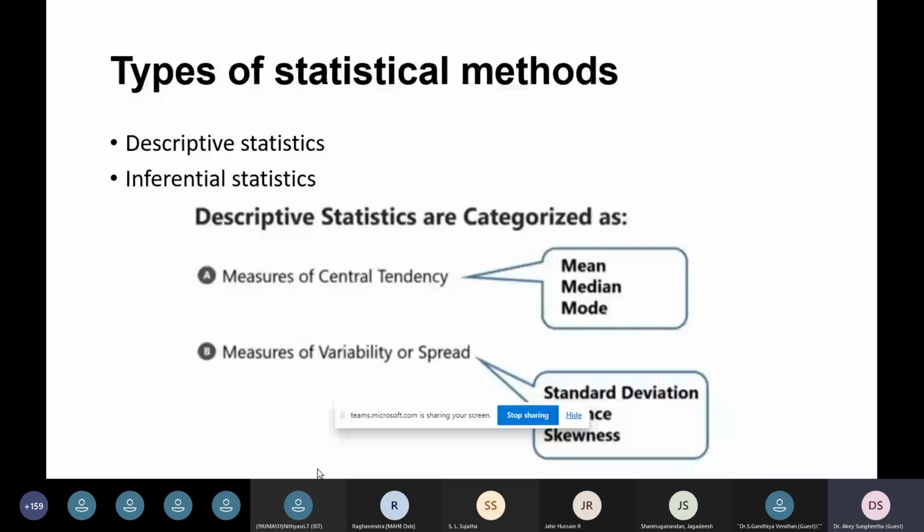So descriptive and inferential statistics use certain measures, the mean, median, mode, standard deviation, and skewness.